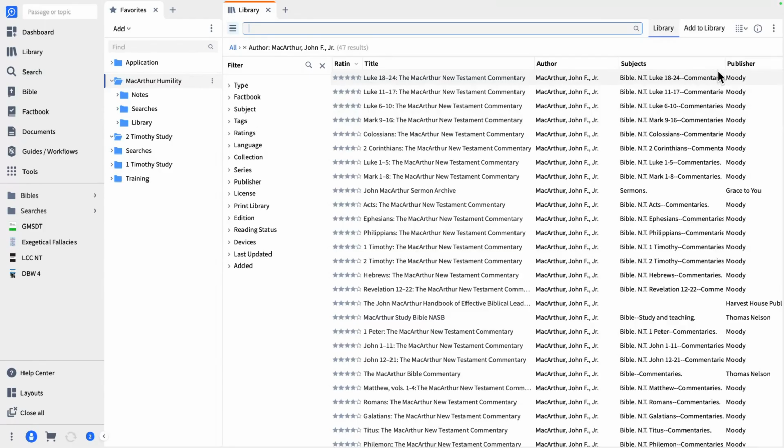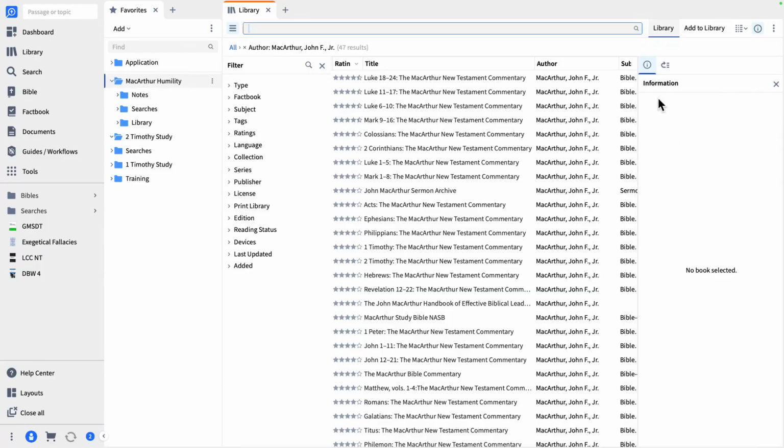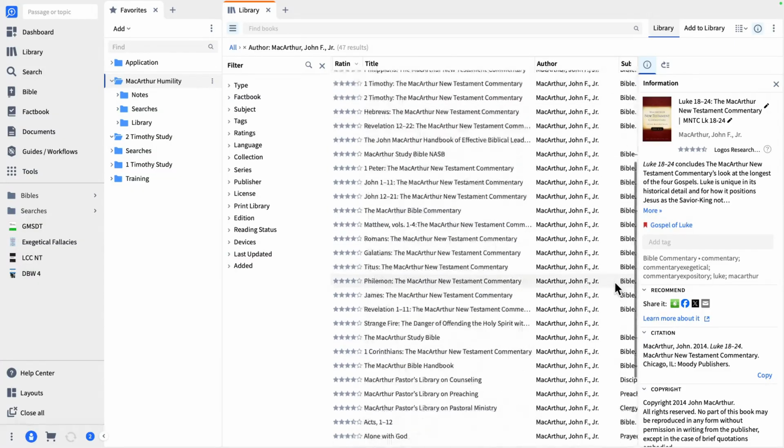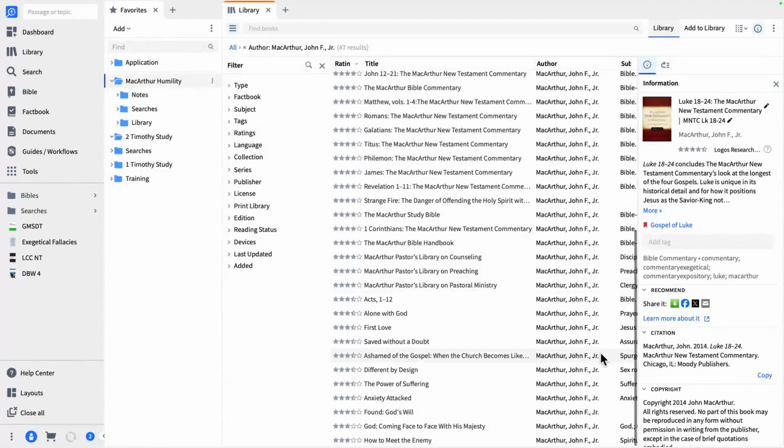So what I'm going to do is click on this little info button, and then I'm going to click on the first resource. Hopefully you know how to create collections. If you don't, this should be slow enough for you to be able to do it. So I clicked on the first resource. I'm going to scroll all the way down without clicking to the last one. And before I click that last one, I'm going to hit the shift key and hold it.